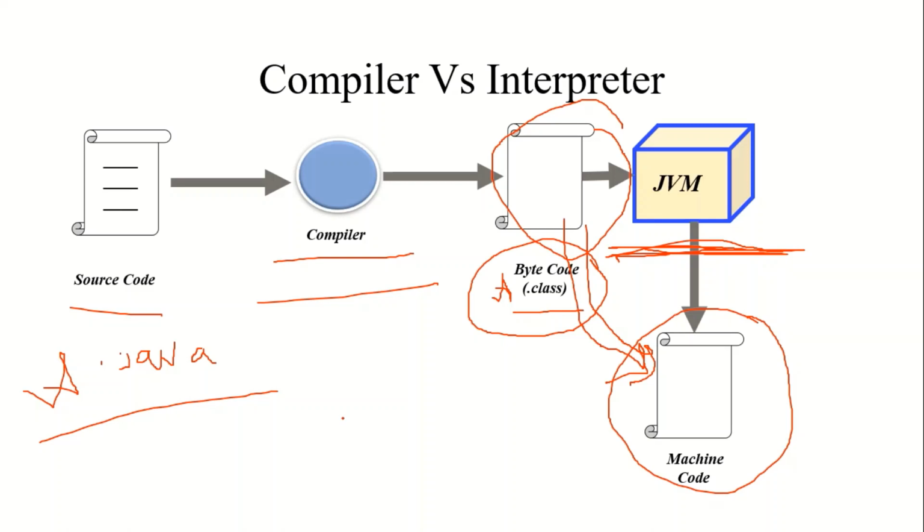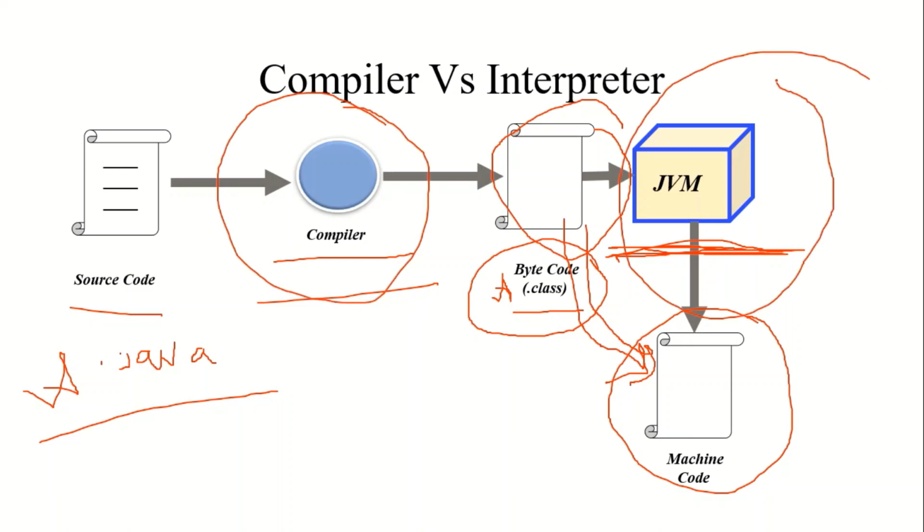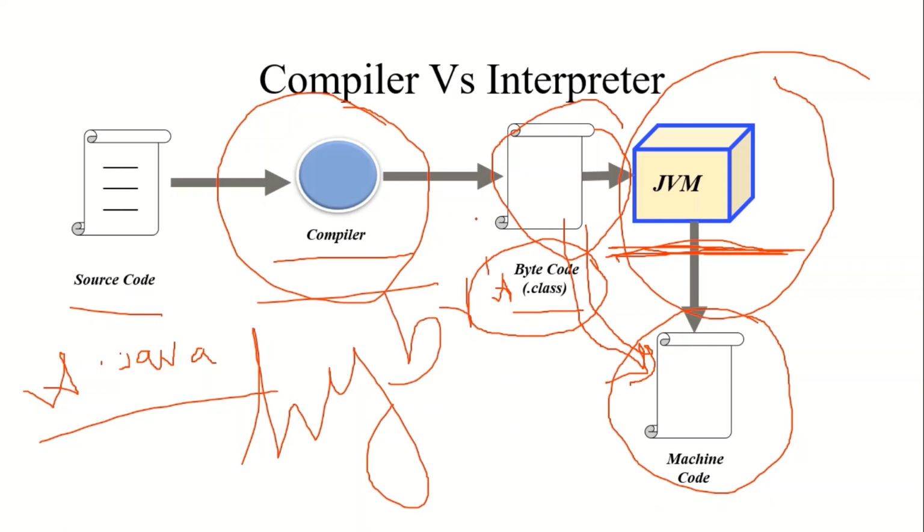So when I started this slide, my question was what kind of programming language Java is. Java is a compilation based as well as interpretation based programming language. Therefore, Java can be considered as hybrid programming language. This is the most important point.